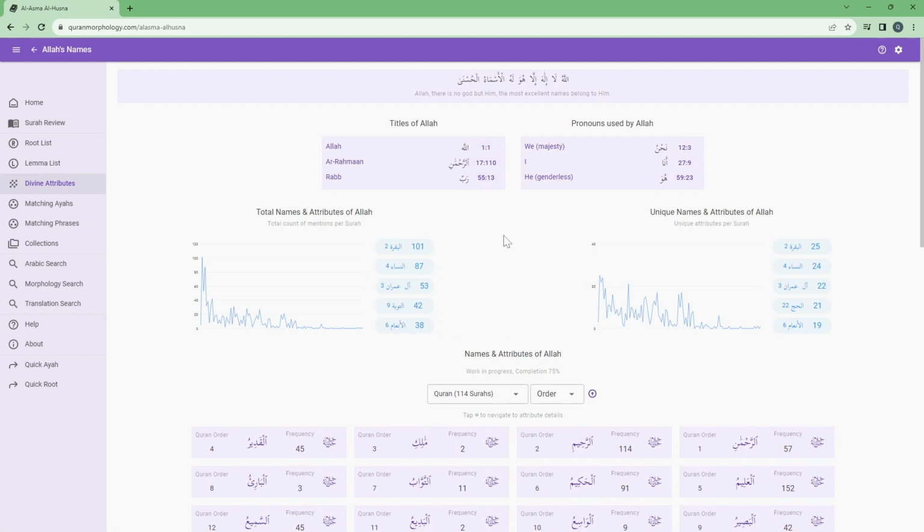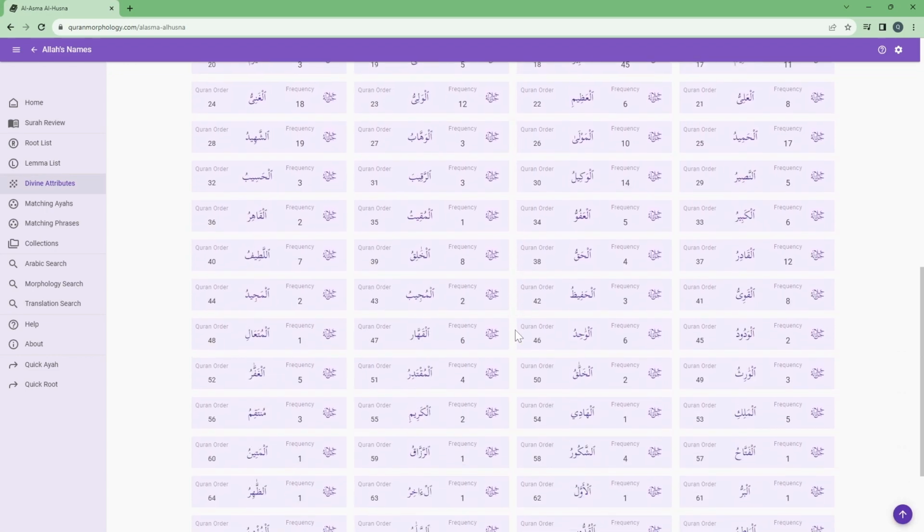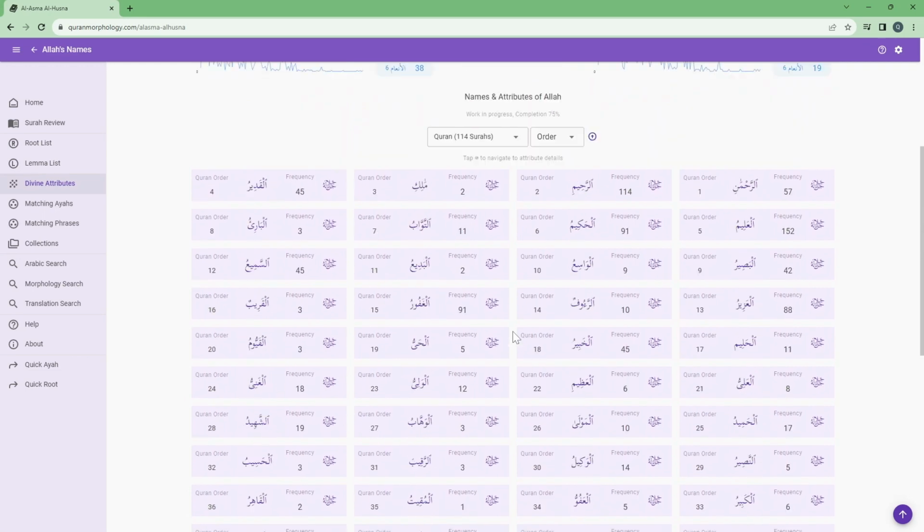Over here we have some statistics on the names and attributes of Allah across the Quran. So in Al-Baqarah we have 25 unique names of Allah mentioned, but the total names mentioned are 101. Here is a list of all the attributes of Allah that are tagged from the Quran.